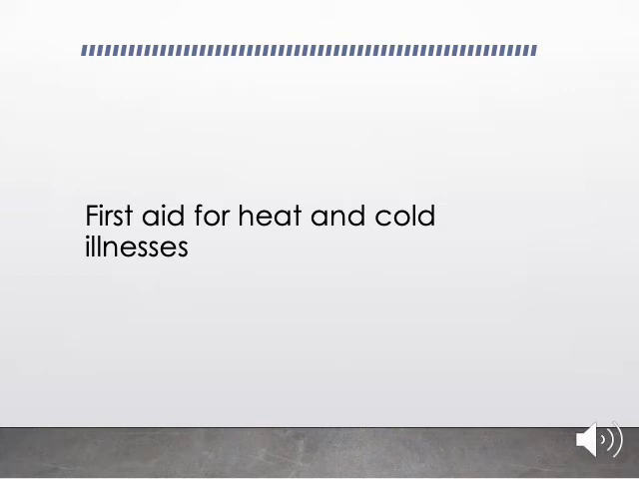Now let us look into the first aid for heat and cold illnesses. When an athlete trains in a hot and humid environment, he is prone to developing heat related illnesses like heat exhaustion and heat stroke. Heat stroke is more fatal, whereas heat exhaustion is commonly seen in athletes playing in hot and humid environments. On top of it, if there is pre-exercise dehydration, then also these illnesses can occur.